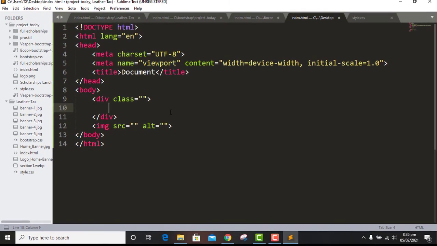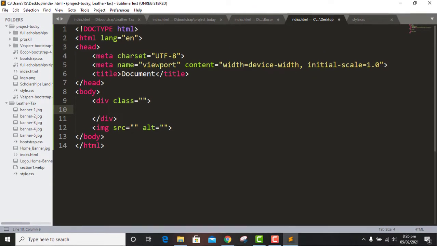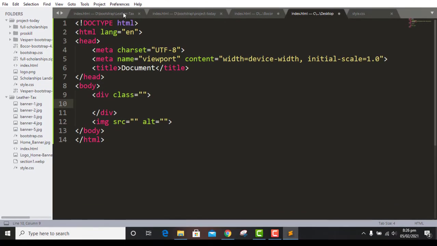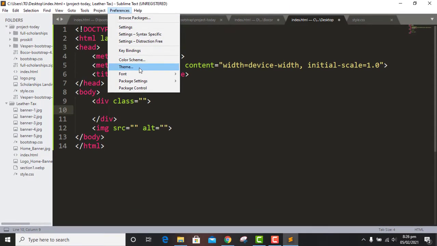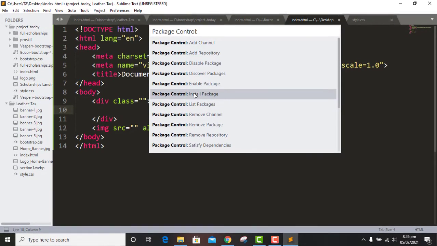What is this, how is it possible? Please don't worry about this, I will tell you. First of all, you need to go to Preferences and Package Control. Select Install Package.